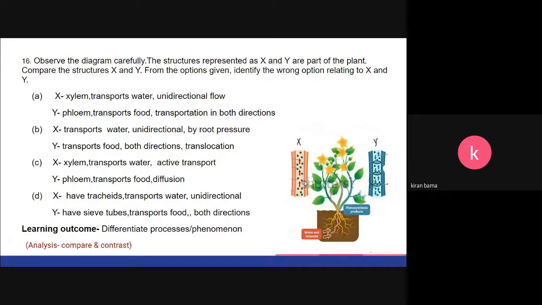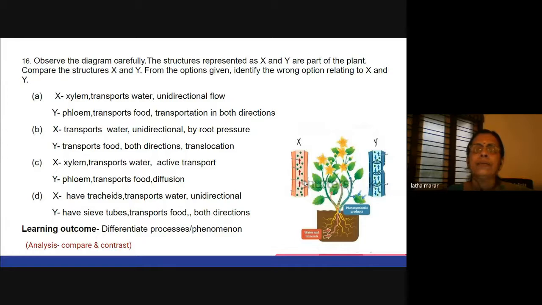So, identify the wrong option relating to X and Y. What is the wrong option given here? That is what the child has to find out. Now, teachers, you can also give them which is the right option, wrong option. If I declare the wrong option, then the child has to be very alert when reading the question. That is why we give what is the wrong option, and sometimes we give which is the correct option. The child has to read the question very carefully. So that also we should train them.